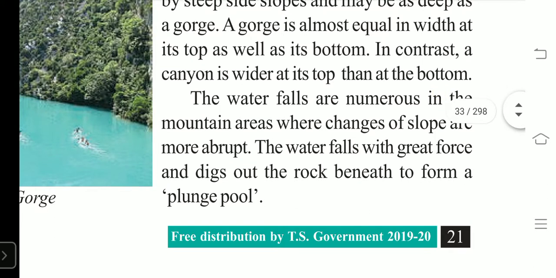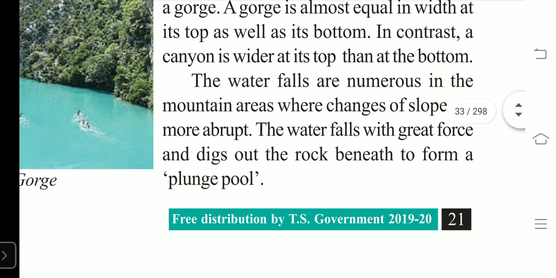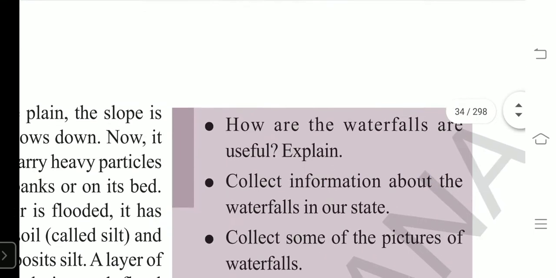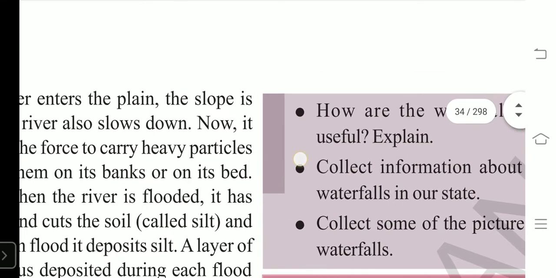Dams can be constructed easily on gorges because the gorges have steep slopes, right? And it is a hard rock. Valleys cannot be used to construct dams. Instead, for constructing a dam, we need steep slopes, right? So steep slope is found with the gorges only. So gorges are suitable for constructing a dam. Is it clear, my dear students? Next, we see.